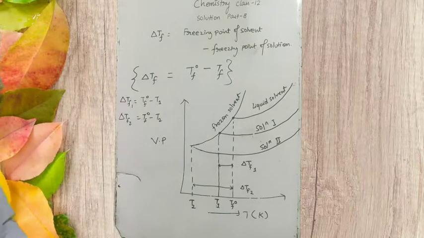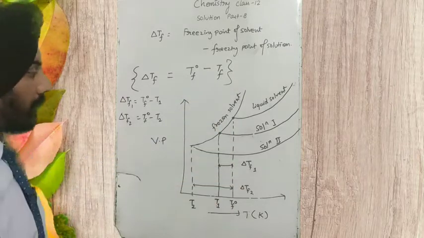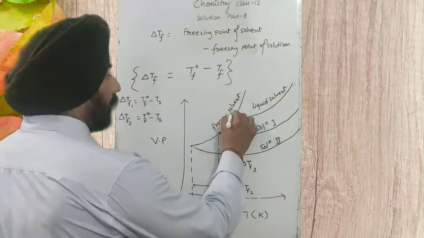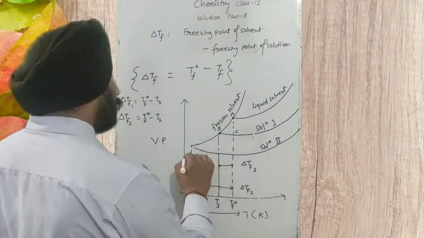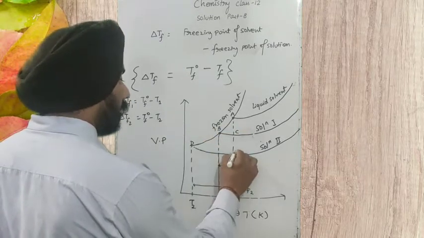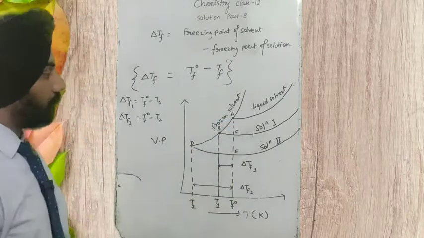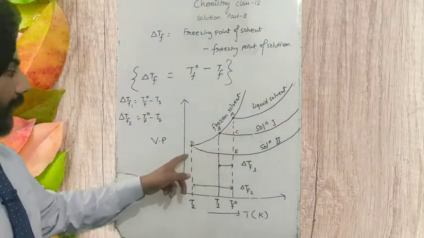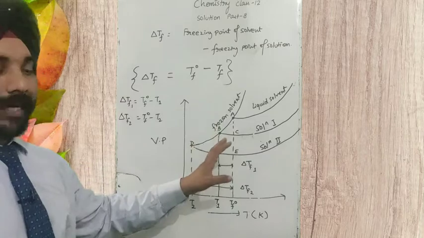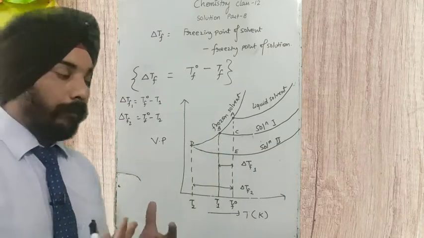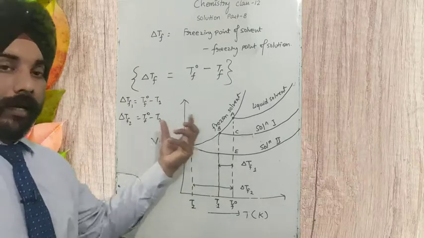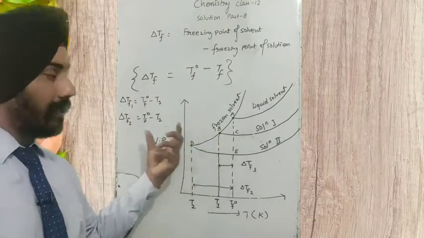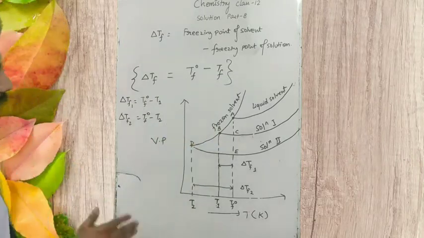If we are going to solve this graphical representation, taking A, B and C, then D and E, the two triangles we can see, ABC and ADE, are both similar to each other. By proving the similarity, taking the vapor pressure into this calculation, we can prove that.